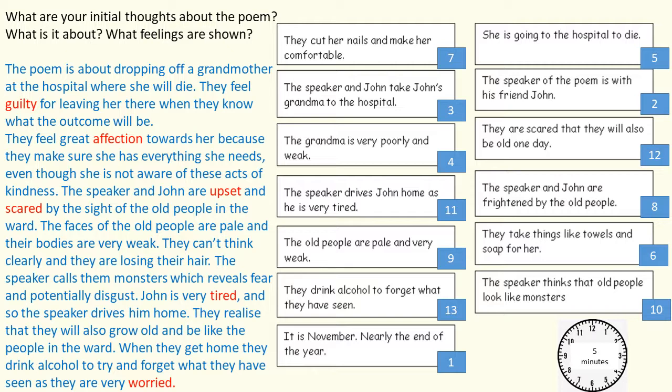The speaker and John are upset and scared by the sight of the old people in the ward. The faces of the old people are pale and their bodies are weak. They can't think clearly and are losing their hair. The speaker calls them monsters, which reveals fear and potentially disgust. John is very tired, and so the speaker drives him home. They realise that they will also grow old and be like the people in the ward. When they get home, they drink alcohol to try and forget what they have seen as they are very worried.